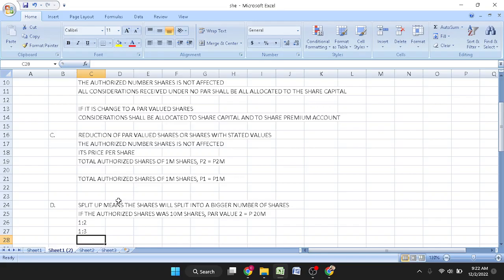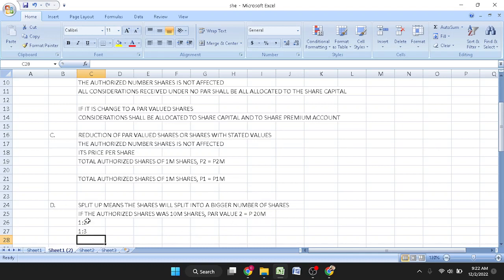Okay, going back to the last topic, splitting up under the recapitalization methods of share capital. If the authorized share capital was 10 million and its par value is 2 pesos per share, it will have a total consideration of 20 million.